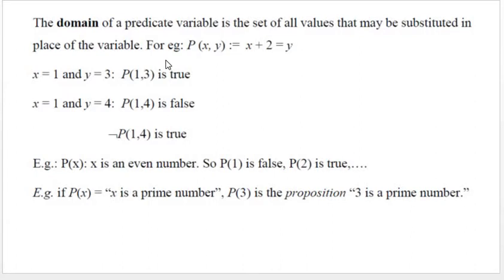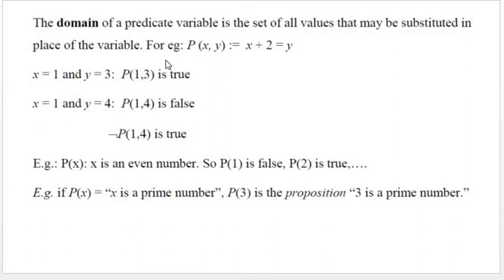The domain of a predicate variable is the set of all values that may be substituted in place of the variable. For example, consider the predicate function P(x, y) denotes x plus 2 equals y. For x equal to 1 and y equal to 3, 1 plus 2 equals 3, so P(1, 3) is true. But for x equal to 1 and y equal to 4, P(1, 4) is false, and the negation of P(1, 4) is true.